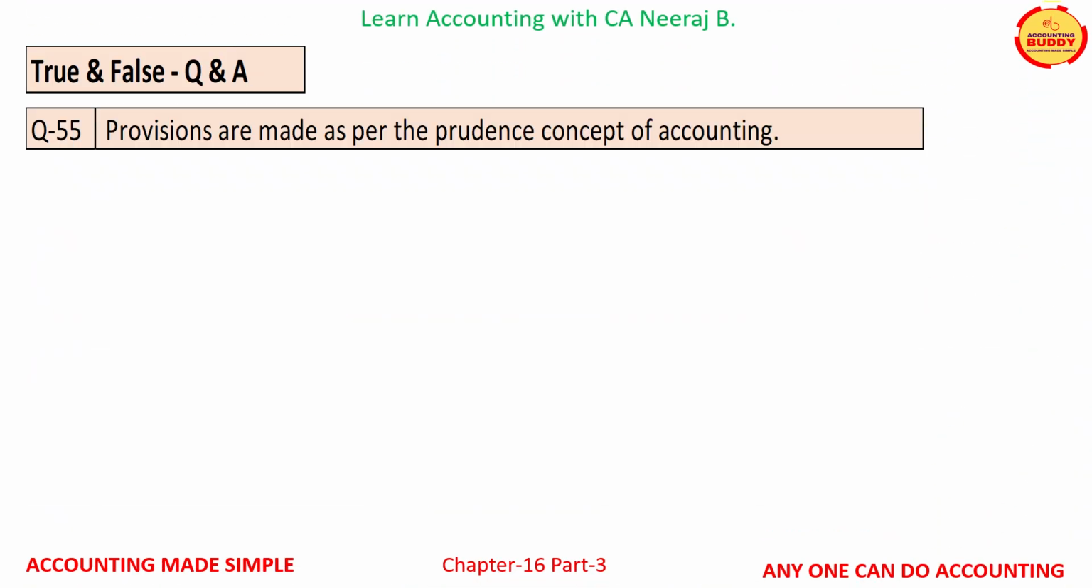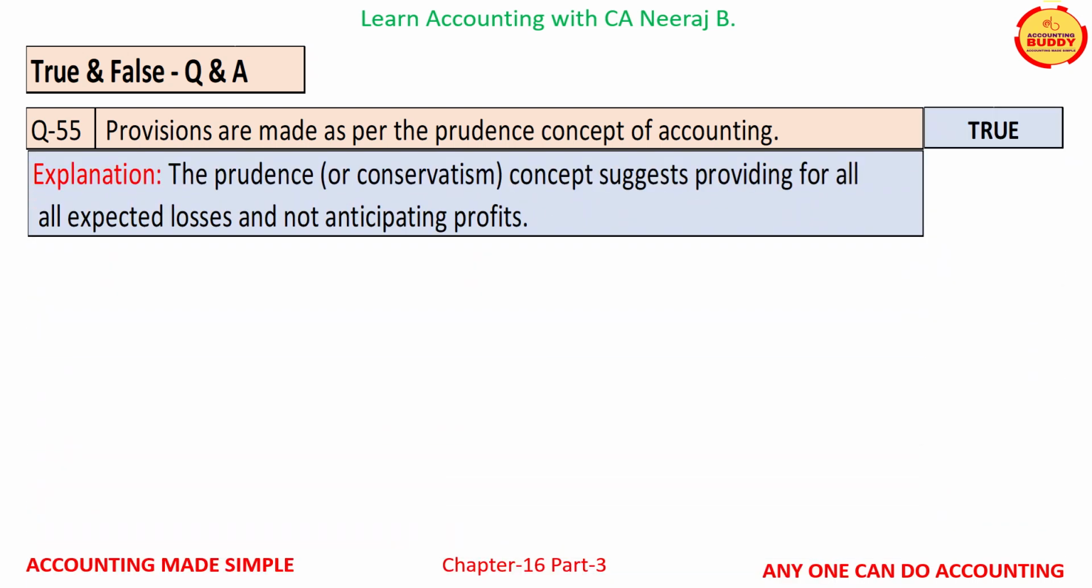Question number 55 is, provisions are made as per the prudence concept of accounting. This is a true statement. The prudence concept suggests providing for all expected losses and not anticipated profits.